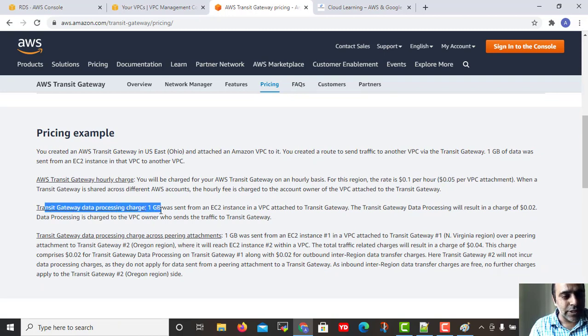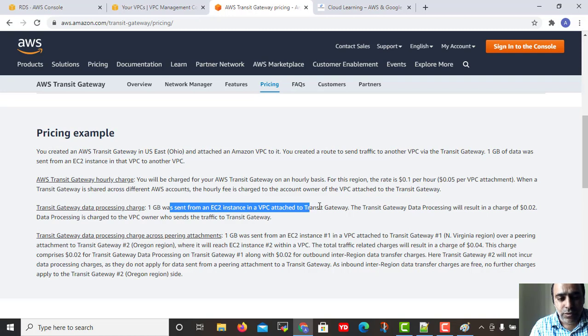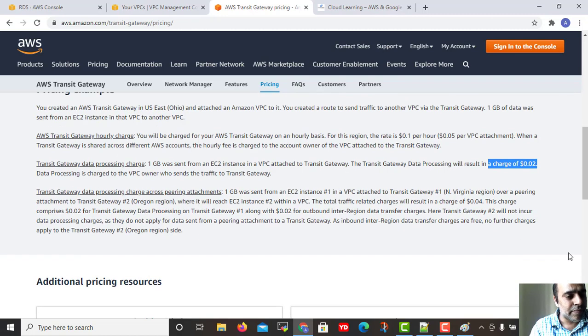Then there are data processing charges also. For 1 GB of data you send using a VPC, it will cost you $0.02. That means you are getting approximately 50 GB for $1.